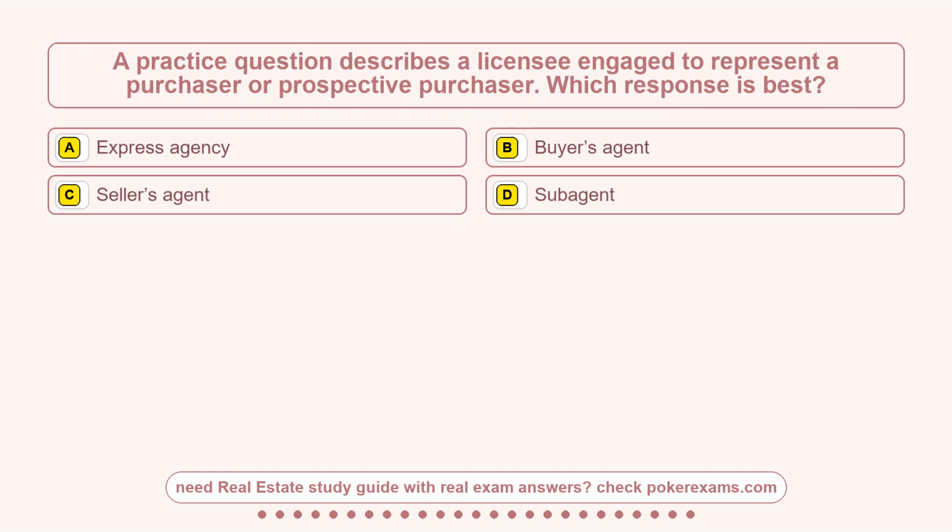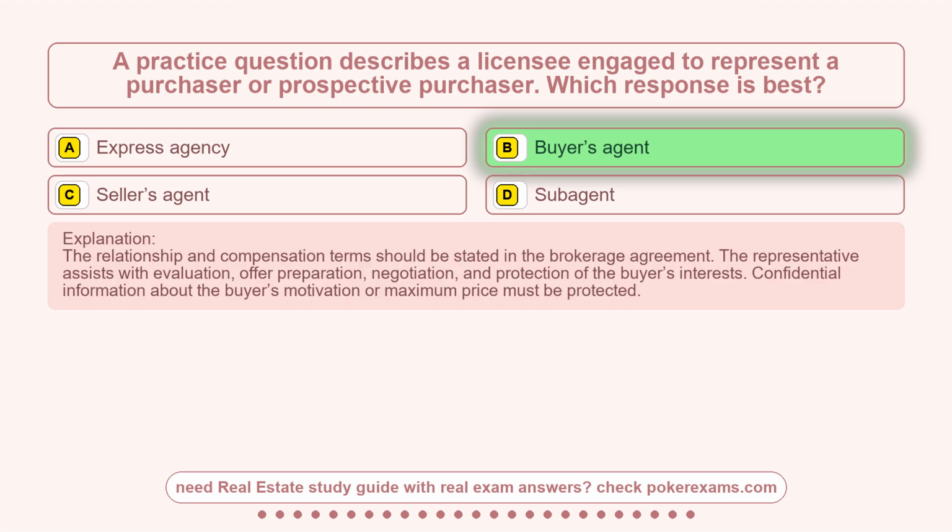Question 5. A practice question describes a licensee engaged to represent a purchaser or prospective purchaser. Which response is best? Option A, express agency. Option B, buyer's agent. Option C, seller's agent. Option D, subagent. The correct answer is option B, buyer's agent.